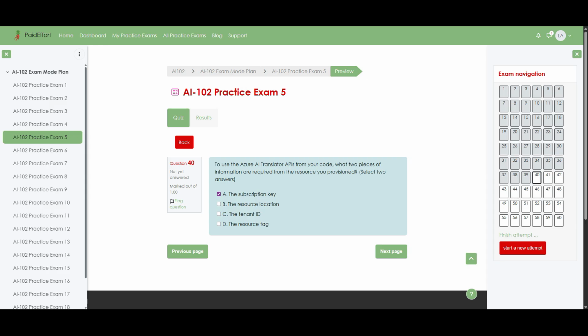The correct answers are Option A, the subscription key, and Option B, the resource location. Now let us walk through why these two are required so the API calls will actually work. Firstly, the subscription key is essential because it is what authenticates your requests to the translator service, proving that your code is allowed to use that Azure resource and enabling the service to track billing and usage. Secondly, the resource location tells your code which regional endpoint to call, such as a specific Azure region where the translator instance was created, and using the wrong region would cause requests to fail.